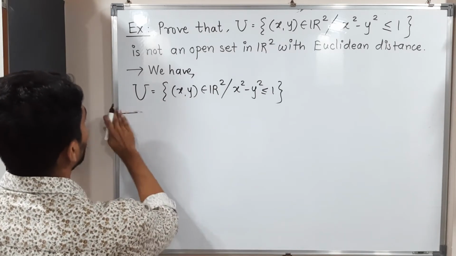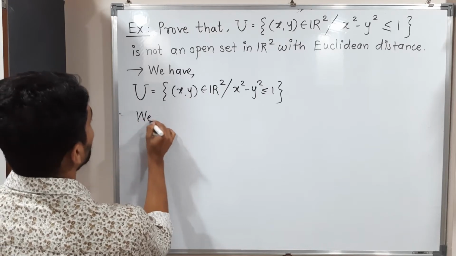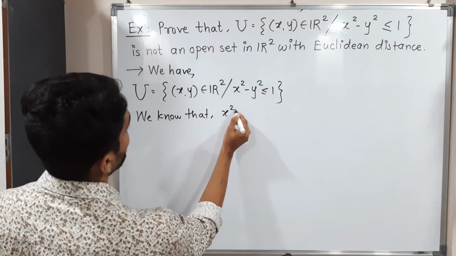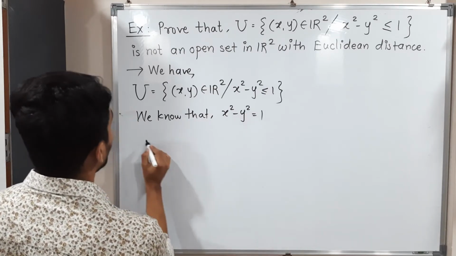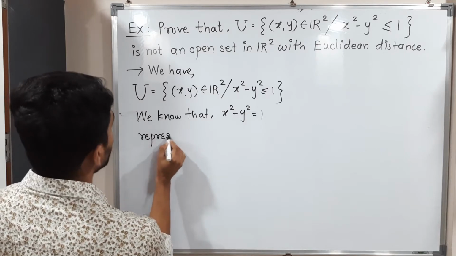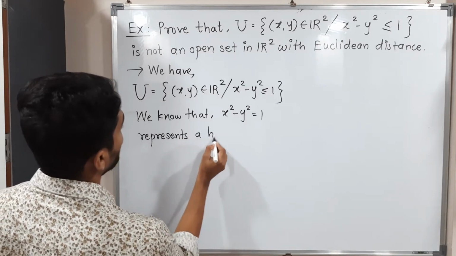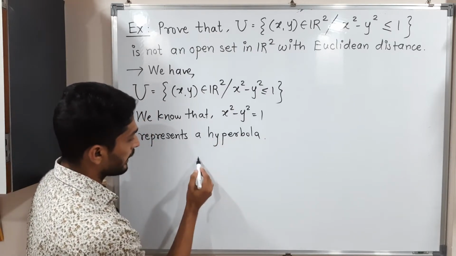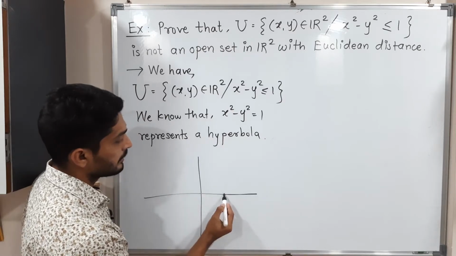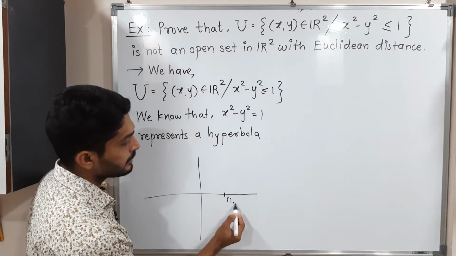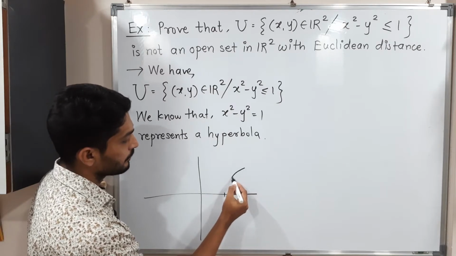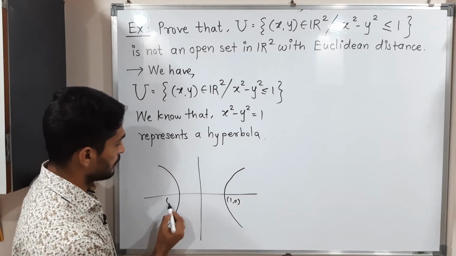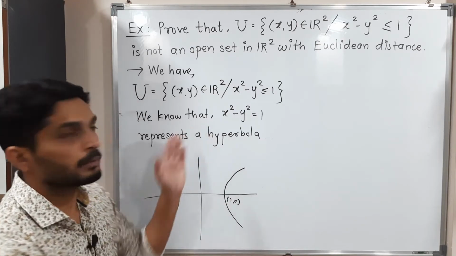We know that x square minus y square is equal to 1 represents a hyperbola. I will draw the diagram here so you can easily understand. Here is the point 1 comma 0, and this point is minus 1 comma 0. So this type of hyperbola we have.